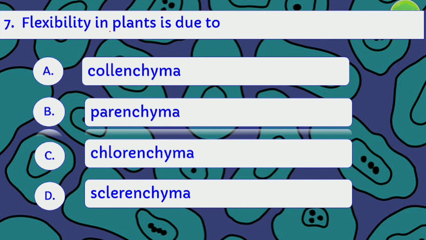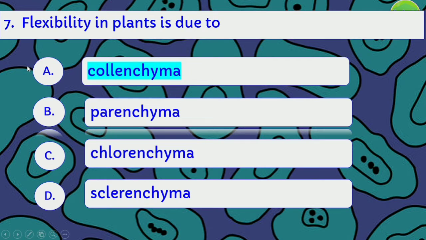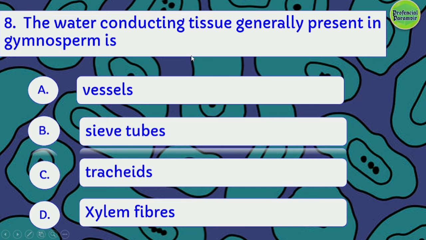Flexibility in plants is due to collenchyma, parenchyma, chlorenchyma, or sclerenchyma. The right answer is collenchyma. The water conducting tissue generally present in gymnosperms is vessels, sieve tube, tracheids, or xylem fibers. The right answer is tracheids.